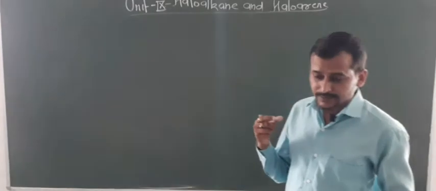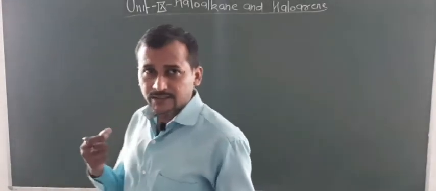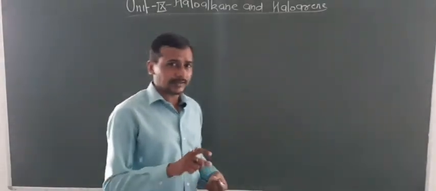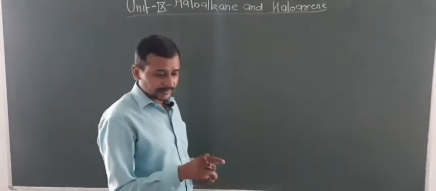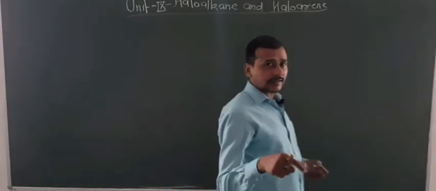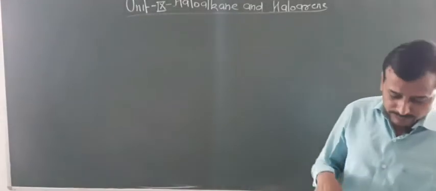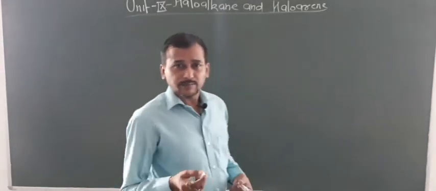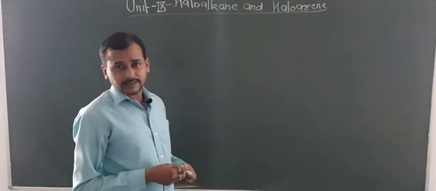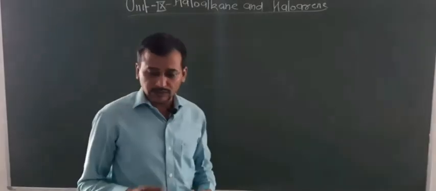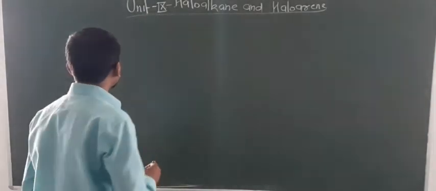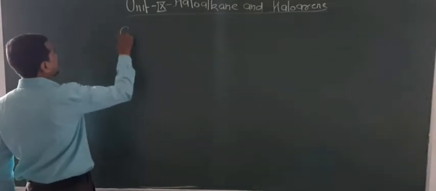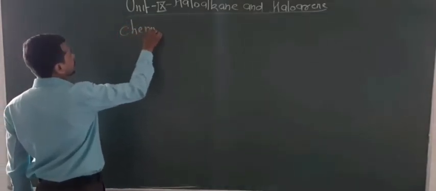So that's why haloalkanes are less soluble in water, basically insoluble in water, but more soluble in organic solvents such as benzene, alcohol, ether, etc.